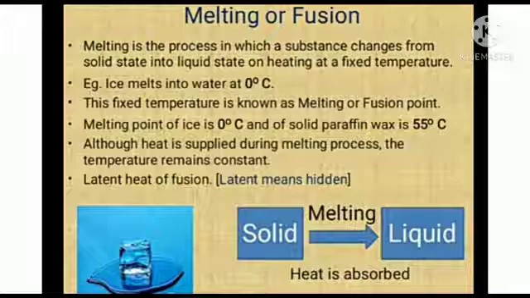The melting point of ice is 0 degrees Celsius, and the melting point of solid paraffin wax is 55 degrees Celsius. So we can say that different substances have different melting points. Although heat is supplied during the melting process, the temperature remains constant, and the heat absorbed is called latent heat of fusion. Latent means hidden, right?